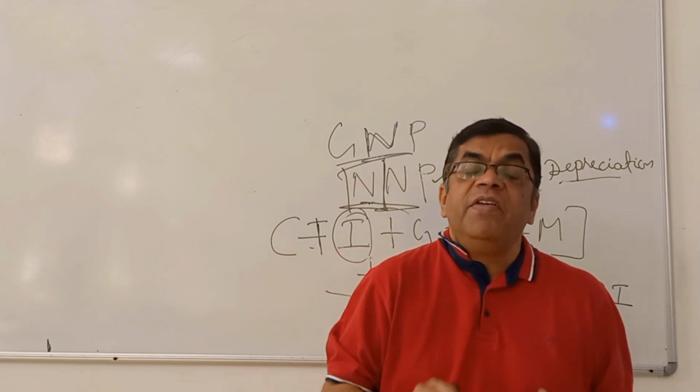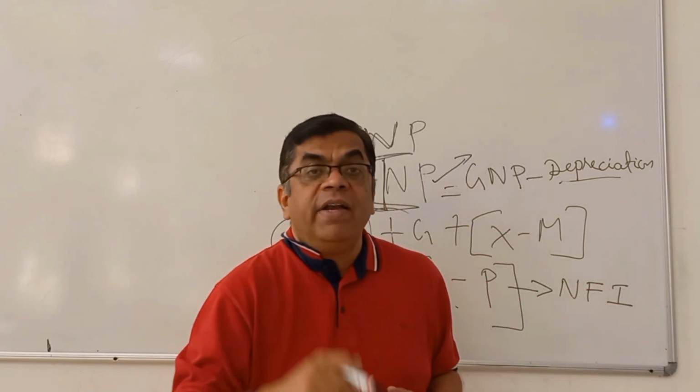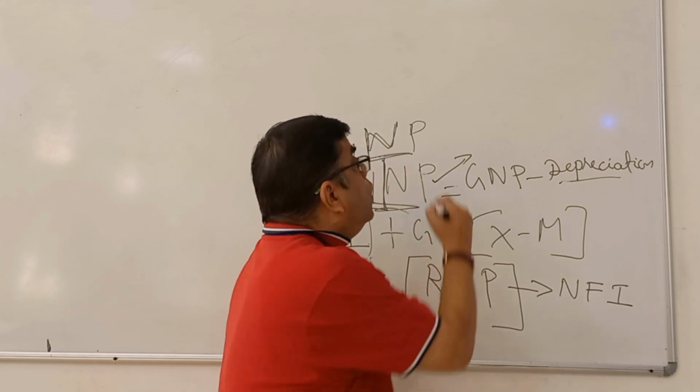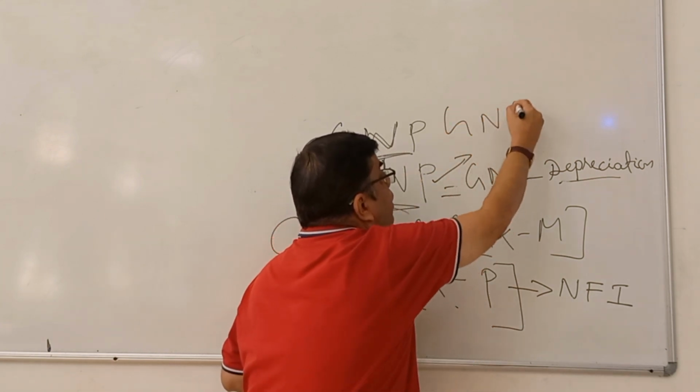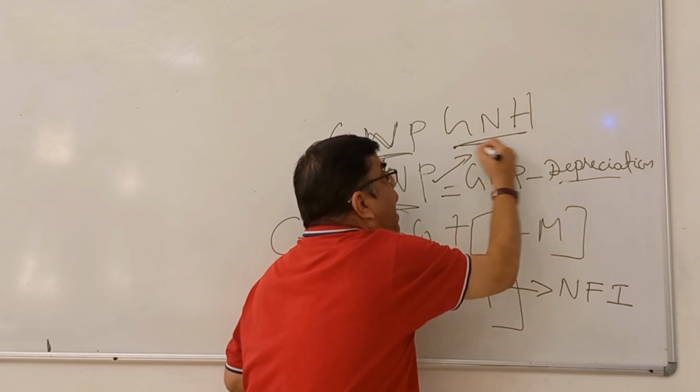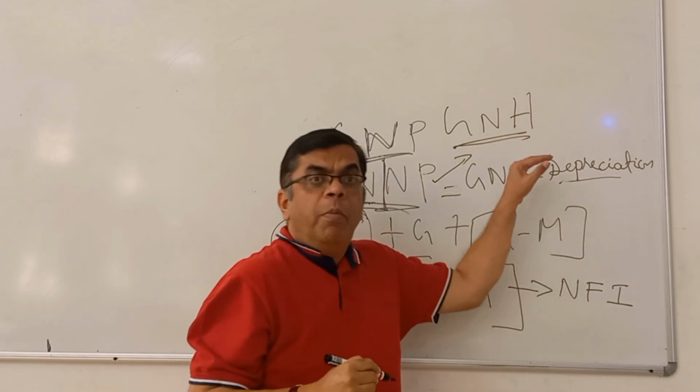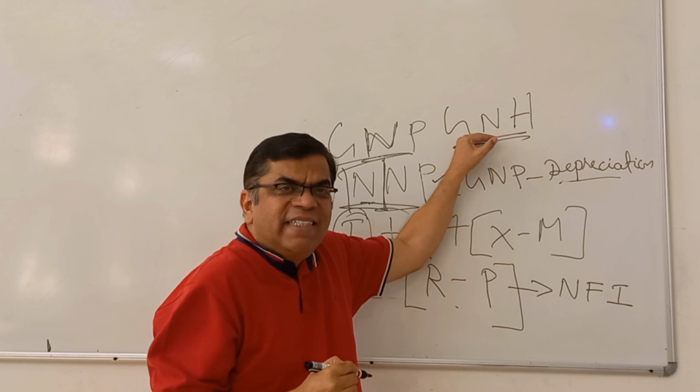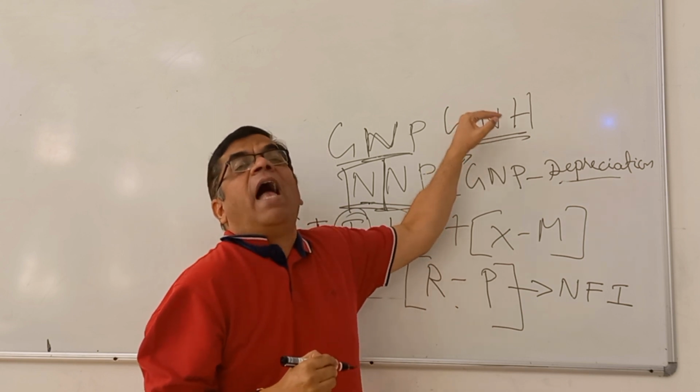Probably that's the reason why it gave rise to another index called GNH, Gross National Happiness Index. I don't know how many of you know such an index exists. Gross National Happiness.